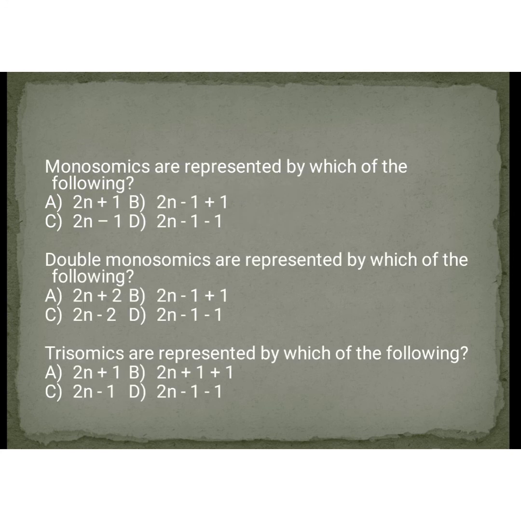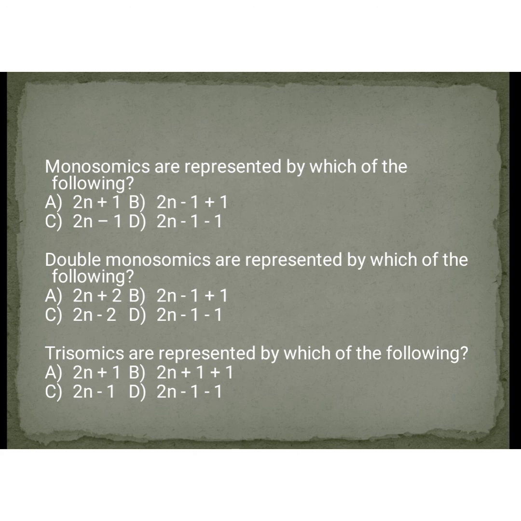That is monosomics are represented by what? Double monosomics are represented by what? If you know the monosomic, you can write double monosomics. And trisomics are represented by what? Coming to the answers, monosomics means loss of one chromosome from the diploid set, that is 2n-1. Okay, double monosomic means double of the monosomic, that is 2n-1-1. Okay, and trisomics means addition of one chromosome in a diploid set, that is 2n+1. Okay, very easy to study this.